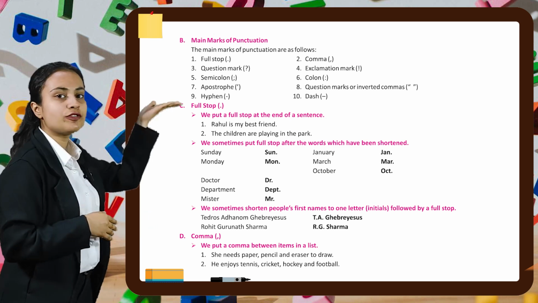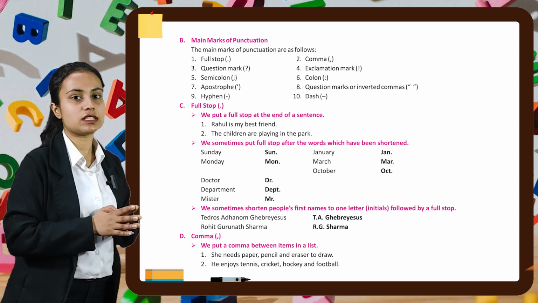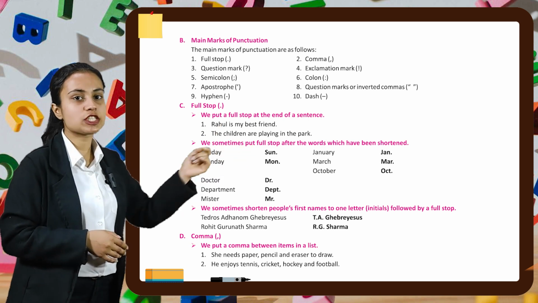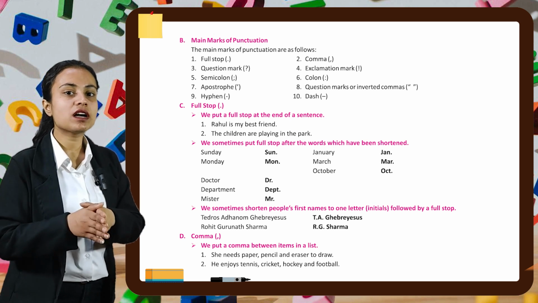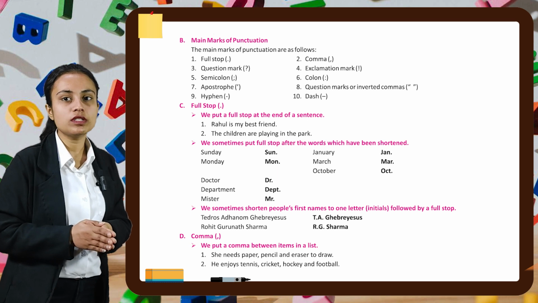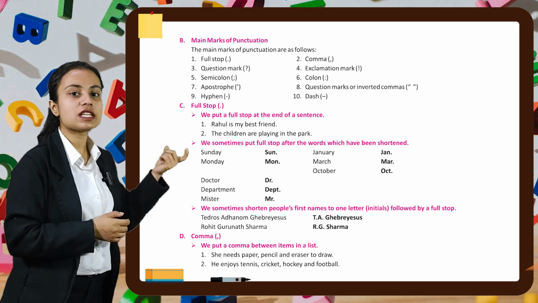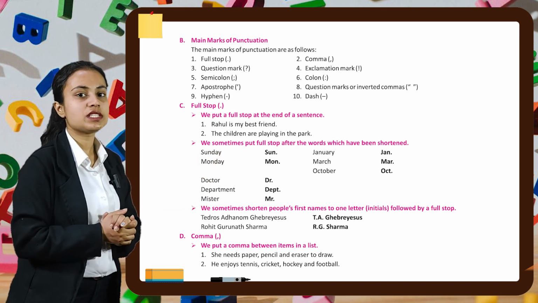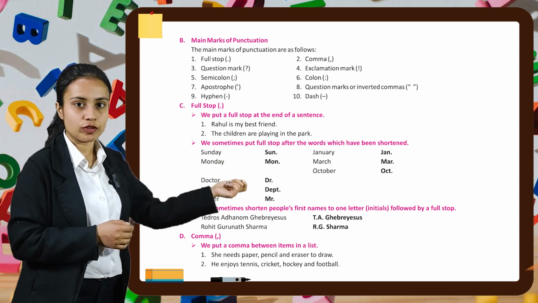So we'll start with a full stop. We put a full stop at the end of a sentence. For example, Rahul is my best friend, then a full stop. Similarly, in the second example, the children are playing in the park, full stop. We sometimes put a full stop after words which have been shortened. For example, if we write Sunday as S-U-N, we'll put a full stop there. Similarly, for Monday, if we write M-O-N, then we have to put a full stop.